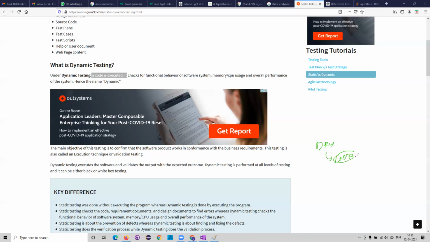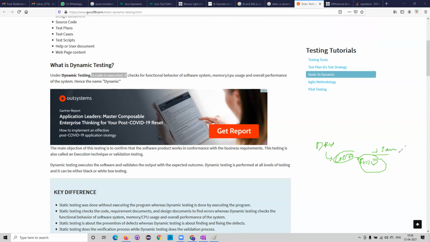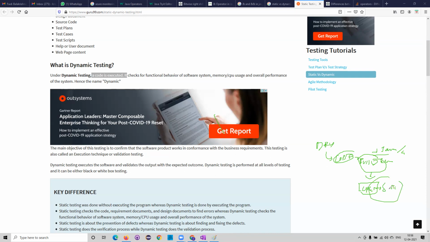And to run this particular code, what he needs to do is a build. What do you mean by build? When you go into Java trainings, we will talk about what building and compiling mean. Here they will do the build and compile, and then the code is ready, and it will be up and running. When it is up and running, you can see the front end website like this. Once this site is ready, then you can proceed further with your testing, functional testing, non-functional testing, and all this. So this is called dynamic testing.